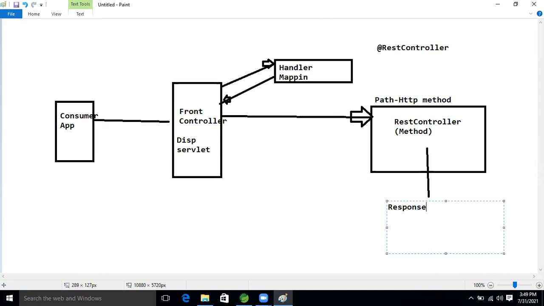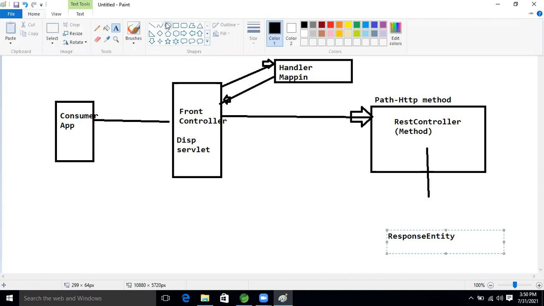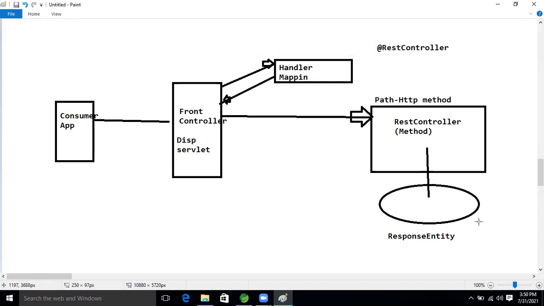A response entity object, right? How many parts does a response entity object have? Two parts.